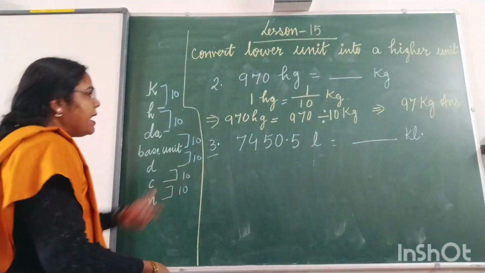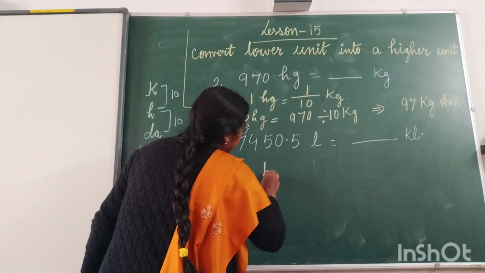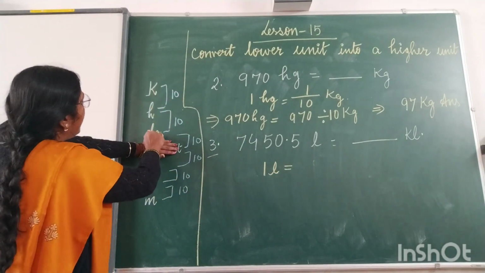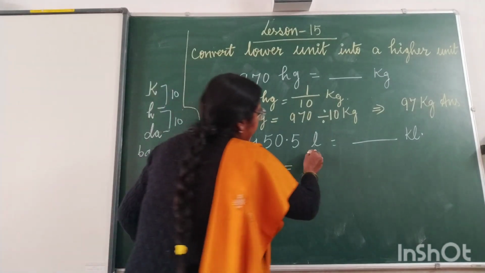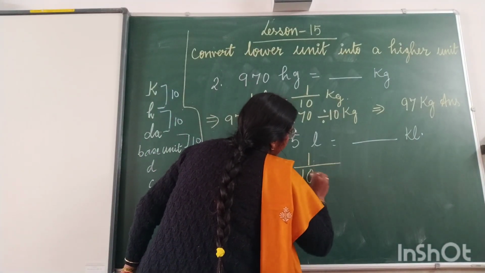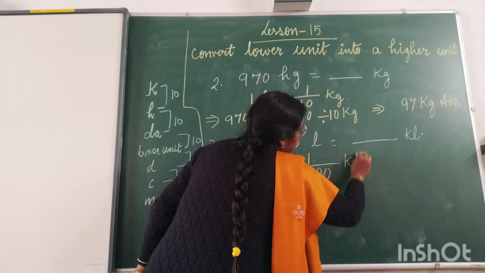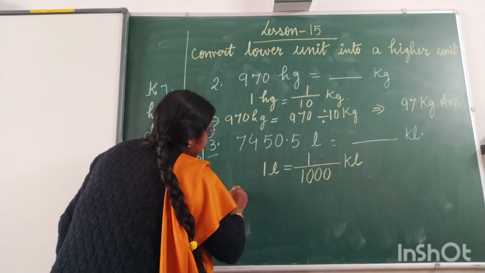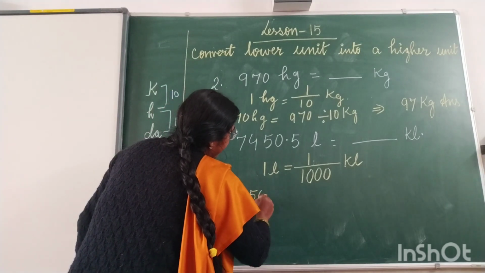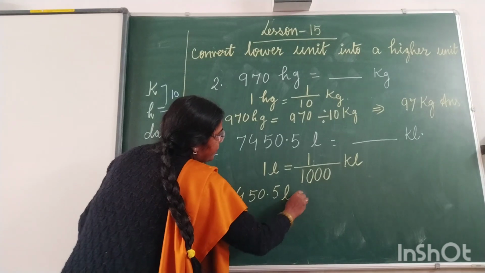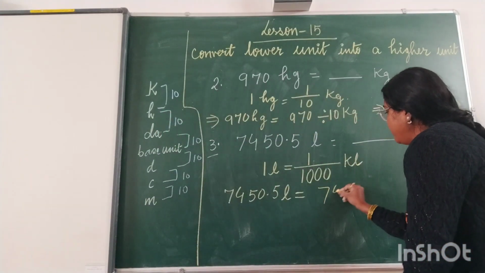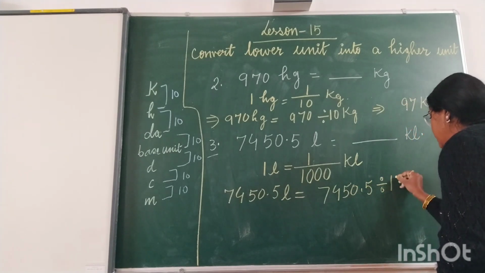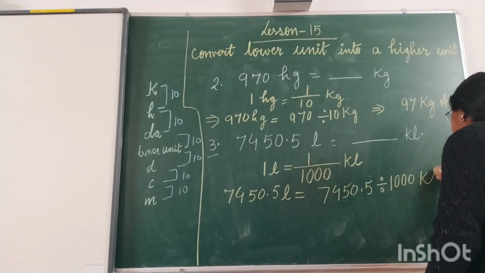Now liter and kiloliter. First of all, this is liter, that is the base unit, and kiloliter is 1, 2, 3. We are going up 3 steps, so 1 liter is equal to 1 upon 1000 kiloliter. And since we are going up, we have to divide. It means 7450.5 liter is equal to 7450.5 divided by 1000 kiloliter.